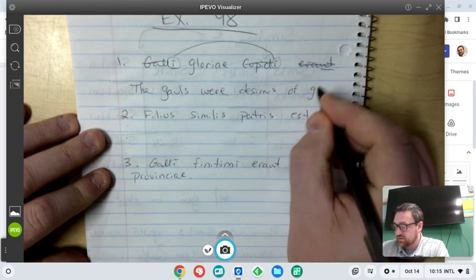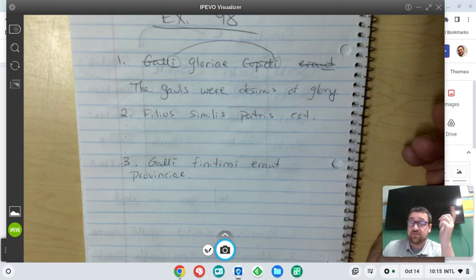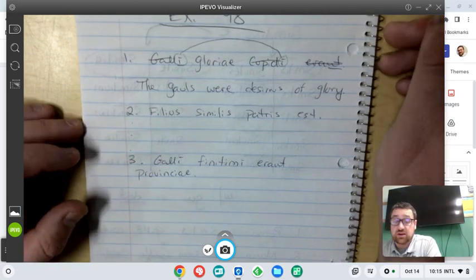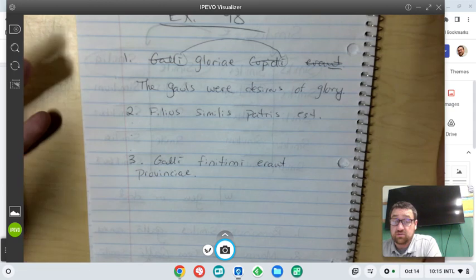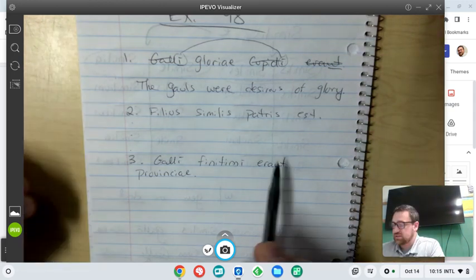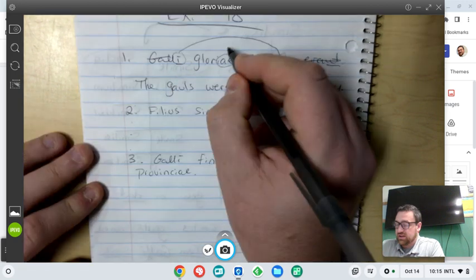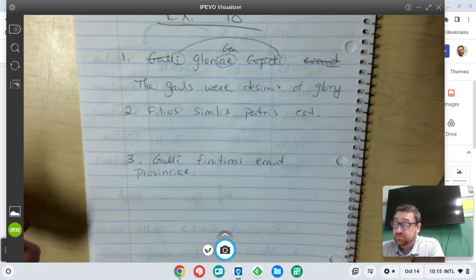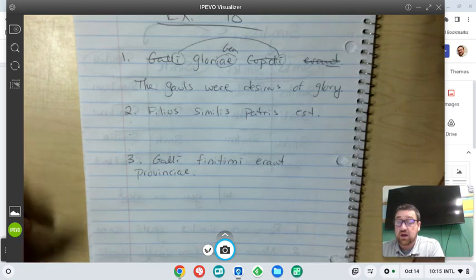But even if we were to have an English sentence that said they were hungry or desirous for glory, okay, I want to be clear. The reason we're using the genitive on glory, right? The reason we have a genitive ending is not because they're desirous for, or desirous of something.